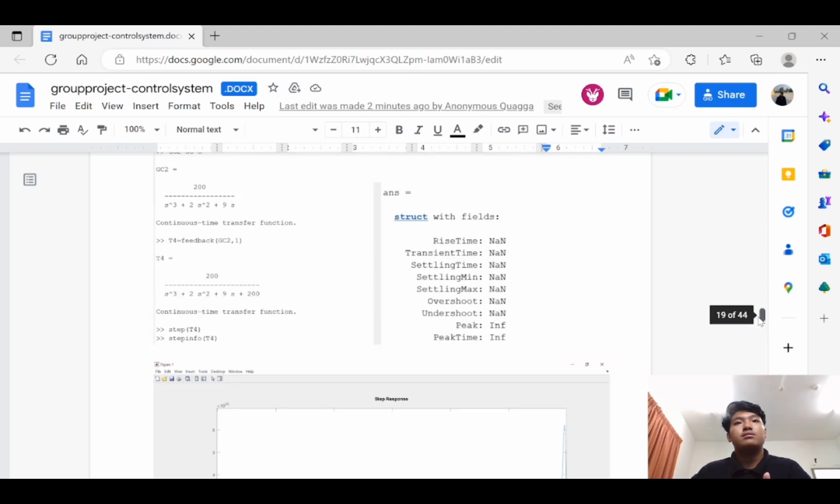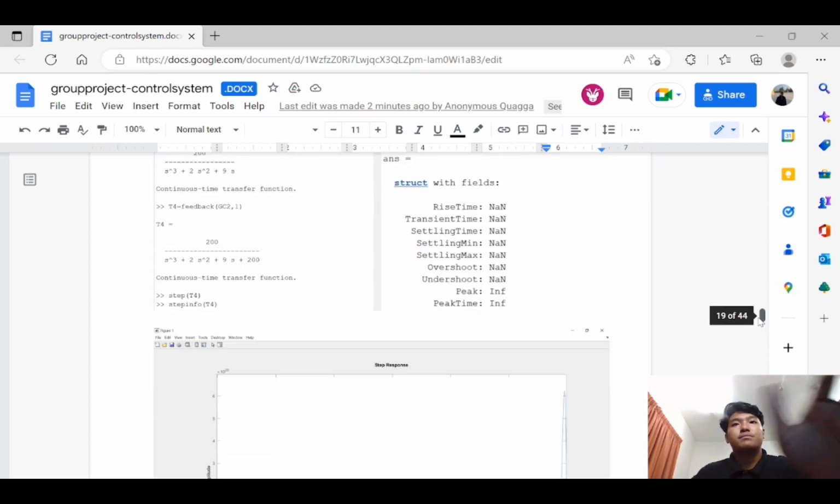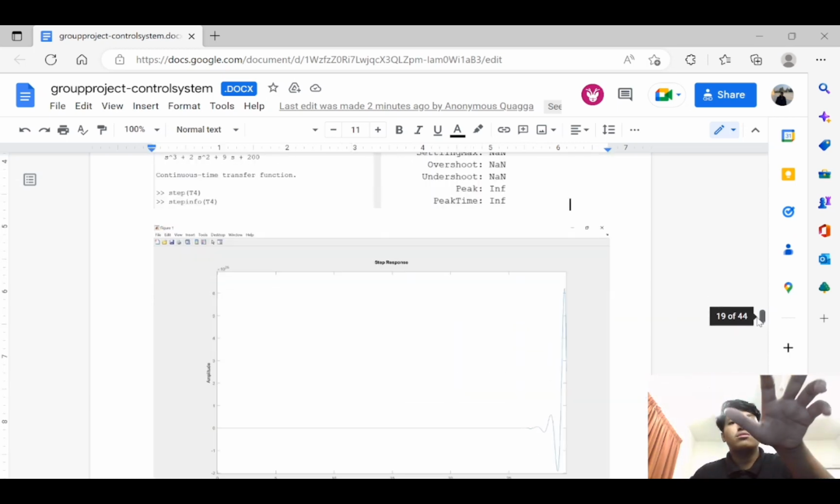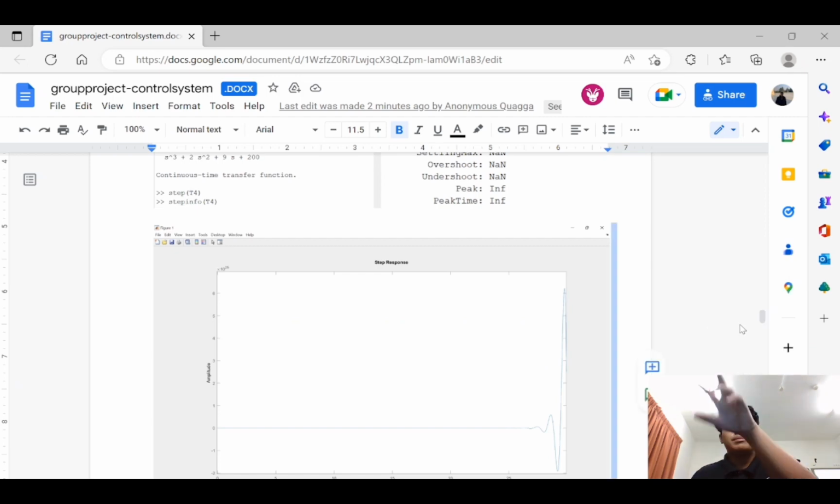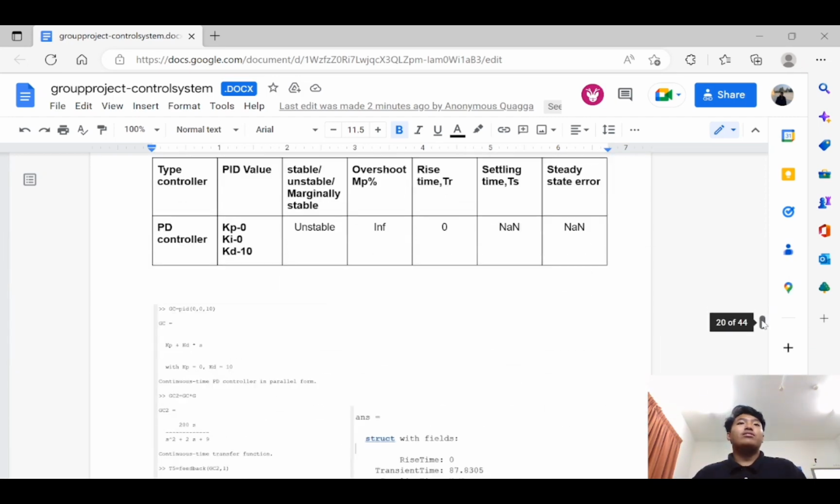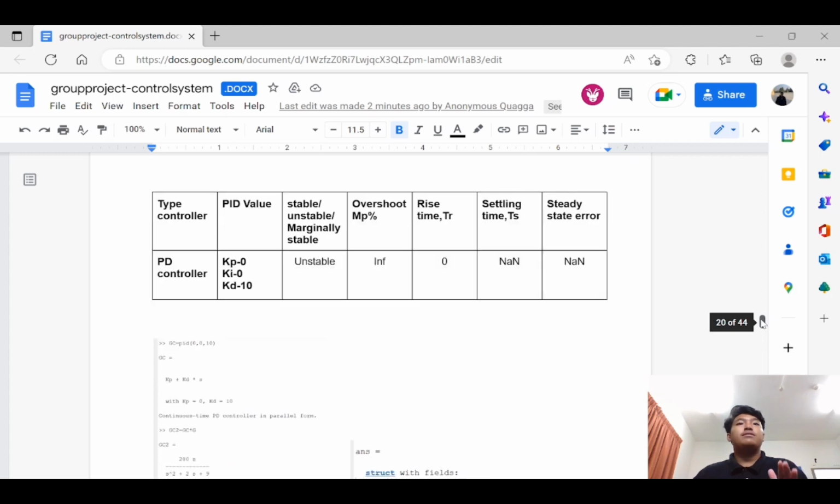See the programming, and from the graph you can see it go straight and then bounce. Okay, next example is I only use D controller only.